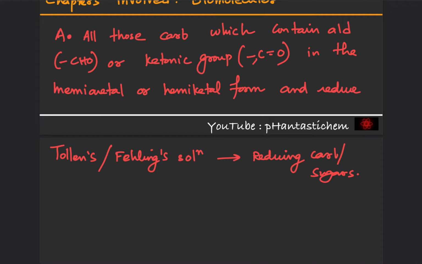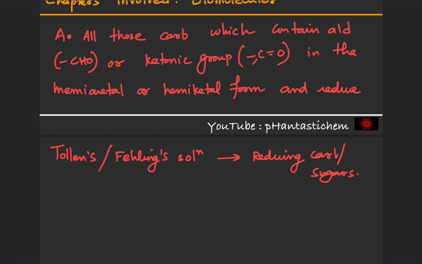And similarly, when I say hemiketal form, in the cyclic structure of carbohydrates, the C double bond O combines with an OH group to form a hemiketal, that is, the C double bond O is not free.